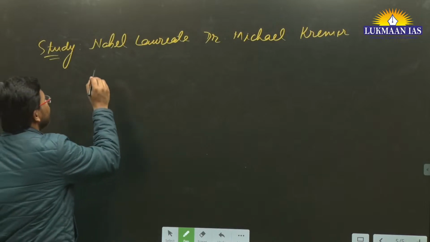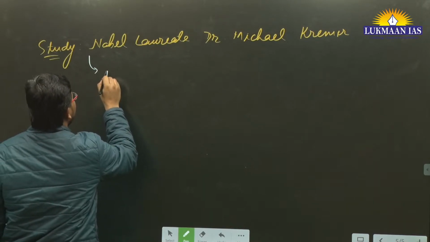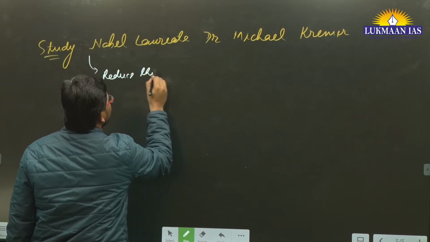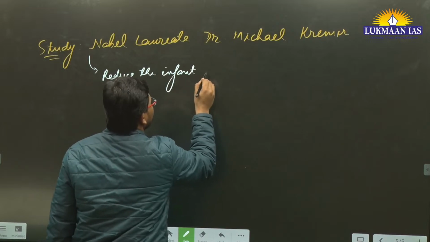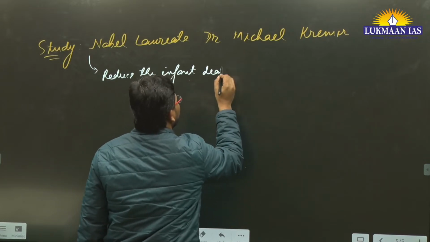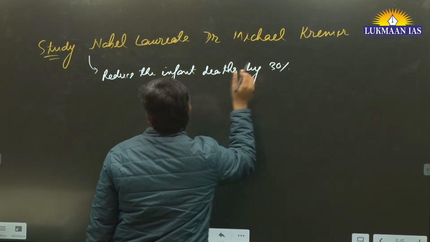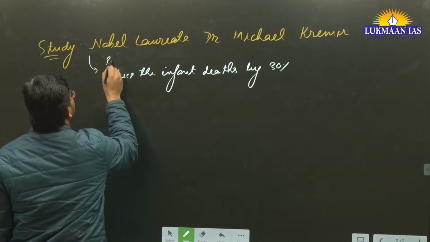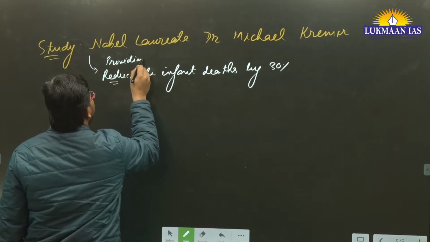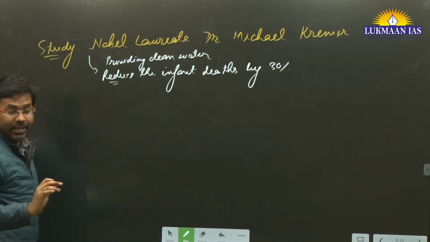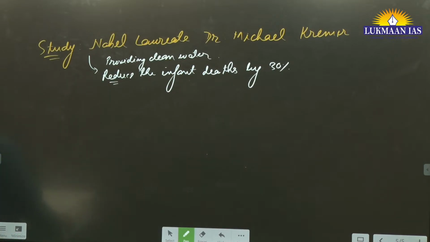Okay, it says providing clean water can reduce the infant deaths by 30%. Okay, what can reduce? Providing clean water. Okay, I am just writing here, providing clean water can reduce infant deaths by 30%. So this study has been published by a former Nobel laureate. So you can mention this thing in your answer also, that will be a good thing.